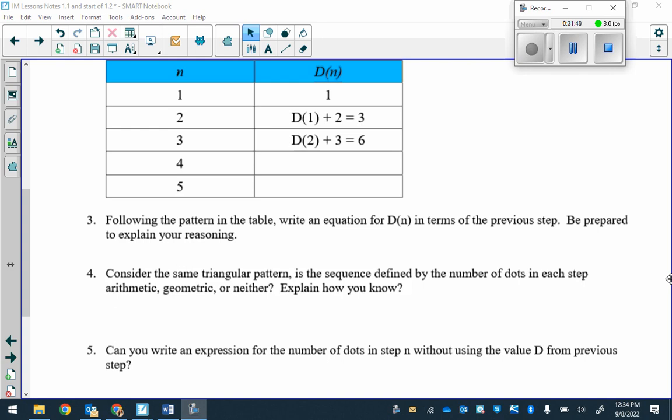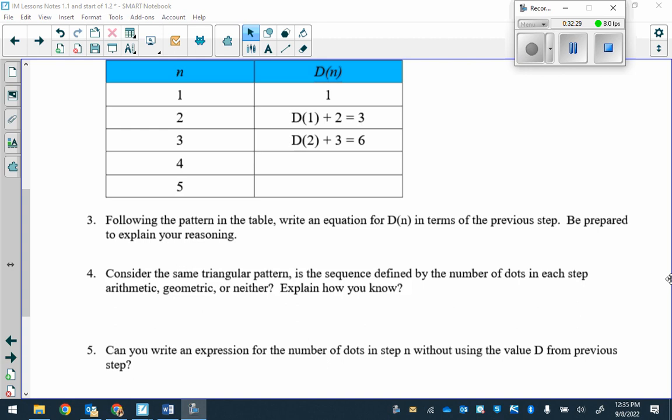Okay, so let's start here. Step 2 is probably easier to figure out. So I know this is going to be 2, so everywhere I see n, d represents the number of dots. So 2 minus 1 gives you d of 1. So how many dots were in step 1? 1, right? And then our current step number is 2. So that gives you 1 plus 2, which is 3. Does that make sense? Okay.